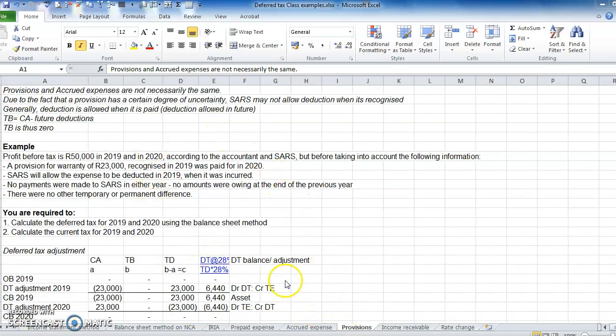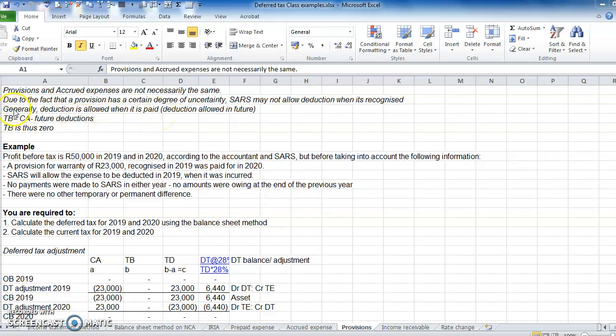Okay, and so moving on to provisions. Provisions and accrued expenses are not necessarily the same. Due to the fact that the provision has a certain degree of uncertainty, SARS may not allow a deduction when it is recognized. Generally the deduction is allowed when it is paid, so the deduction will be allowed in future, when it is paid and not when it is recognized.